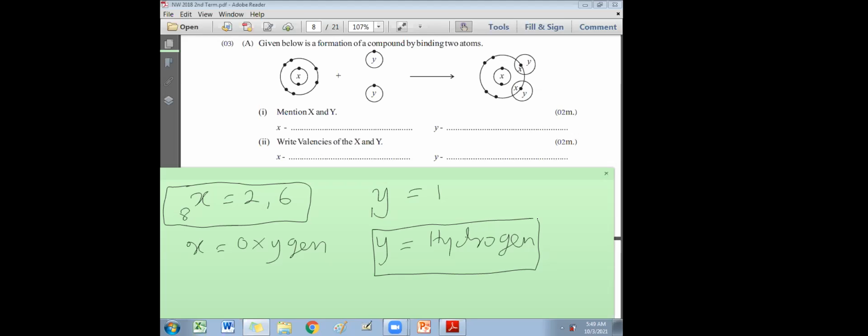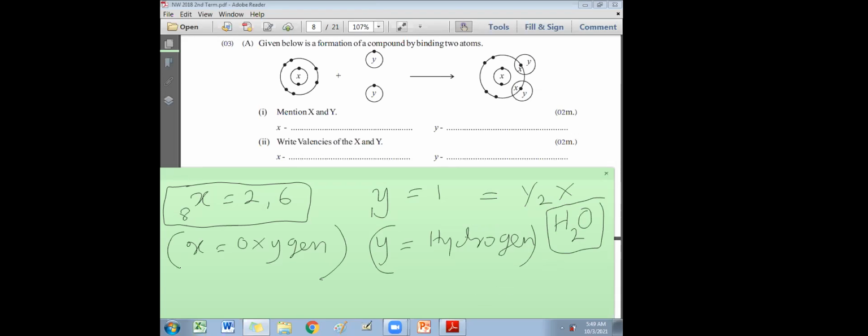So what is actually the formula if you write here? It is Y2X. When you combine, they have given it finally, you can see here, Y2X. That means, in other words, what? It's H2O. Y2X means H2O. Y is hydrogen, X is oxygen. So that means the water molecule, the dot and cross diagram they have given here. So that is how you can easily find it. Right. That is number 1.